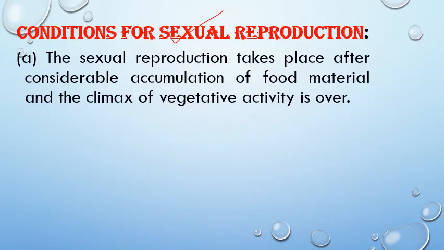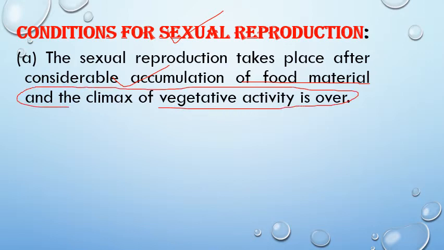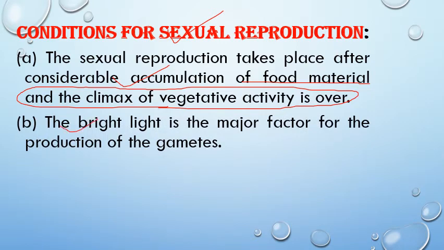Firstly, sexual reproduction will happen only when the organism acquires a considerable amount of food material. Food material should be present in an optimum amount, and the vegetative activity should be over. It means the plant should attain maturity and come to the reproductive stage. Next, bright light is a major factor for the production of gametes. Light acts as a stimulant for gamete production, so the presence of light is necessary.